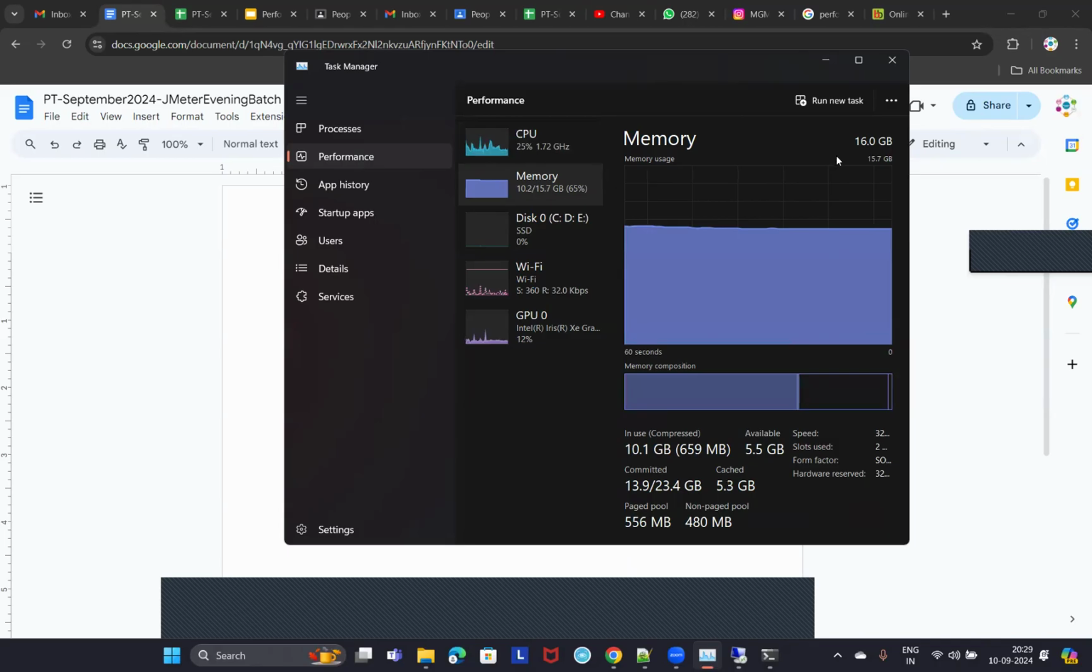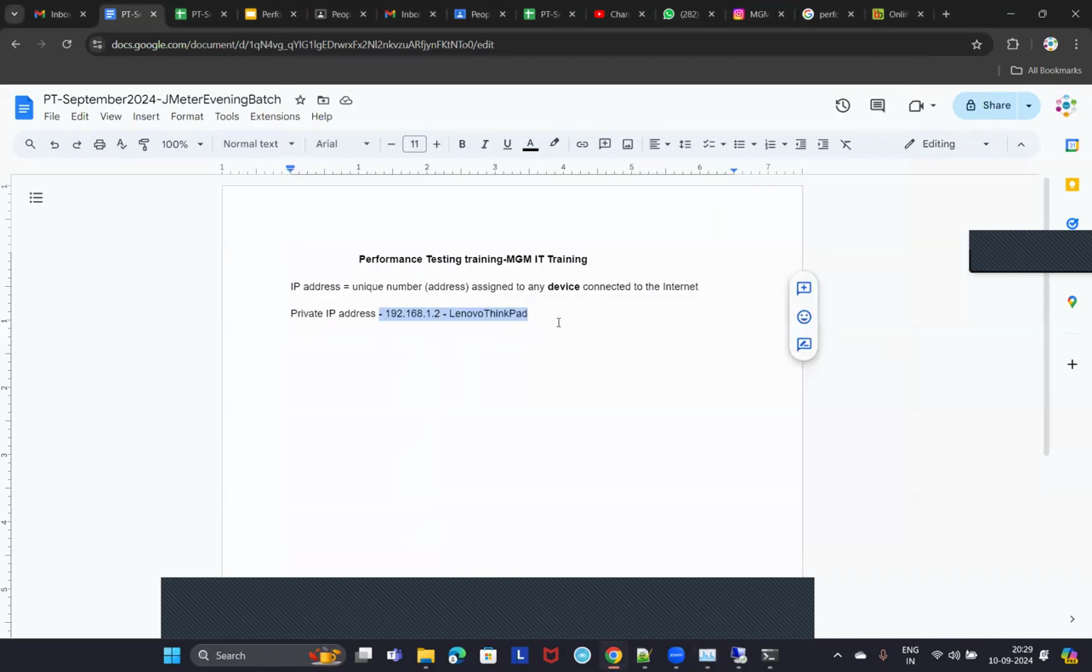Memory means nothing but RAM. Now, what does RAM stand for? Again, all of you know this. What does this RAM stand for? Random access memory. Right. Random access memory.